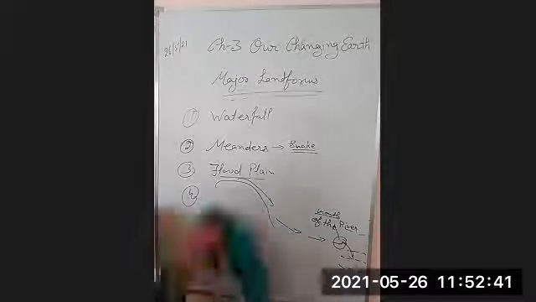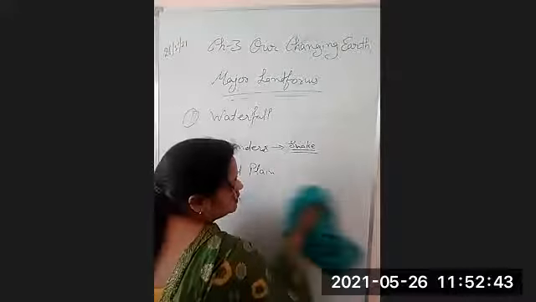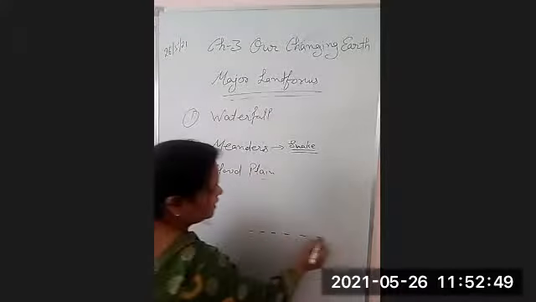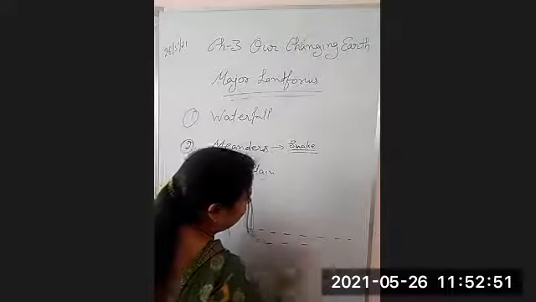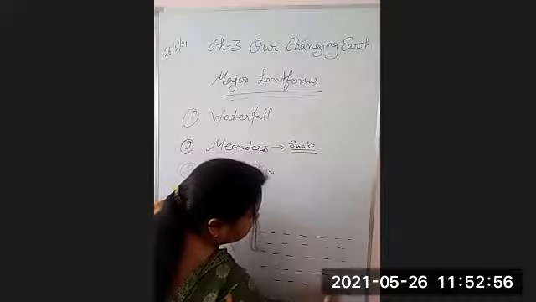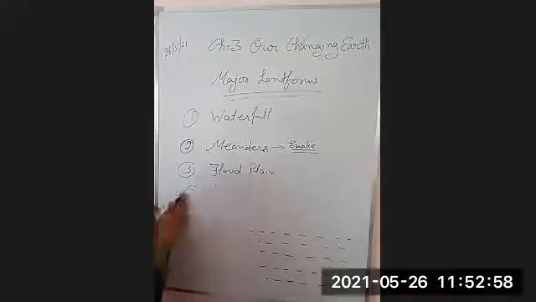Now what happened? There is another formation at the mouth of the river. What is this? Suppose this is an ocean, a water body, in which the river will drain, right?